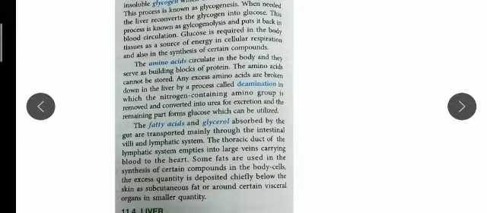So what is deamination? Deamination is the process where excess amino acid is converted into urea. This is the process going on inside the liver, where the amino acid is converted into the nitrogen-containing amino group, and that is finally converted into urea.